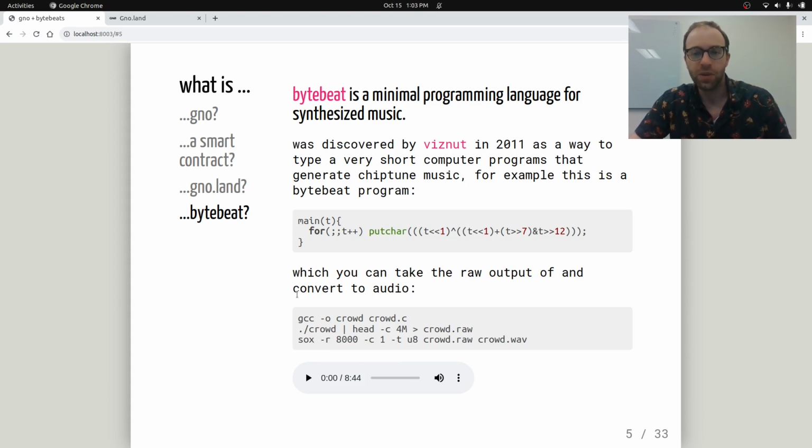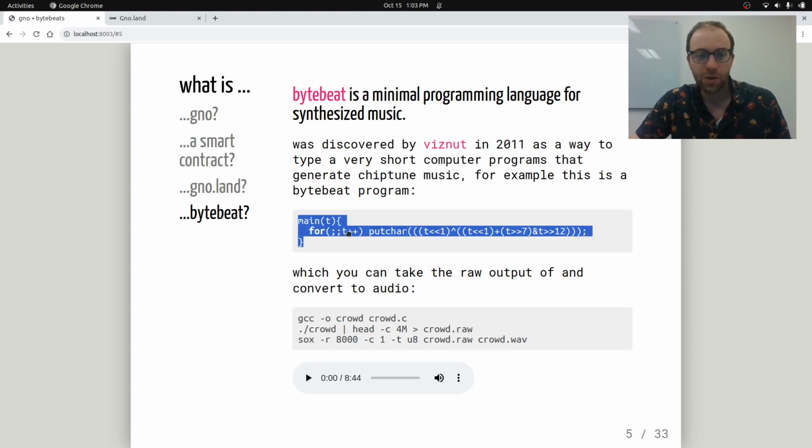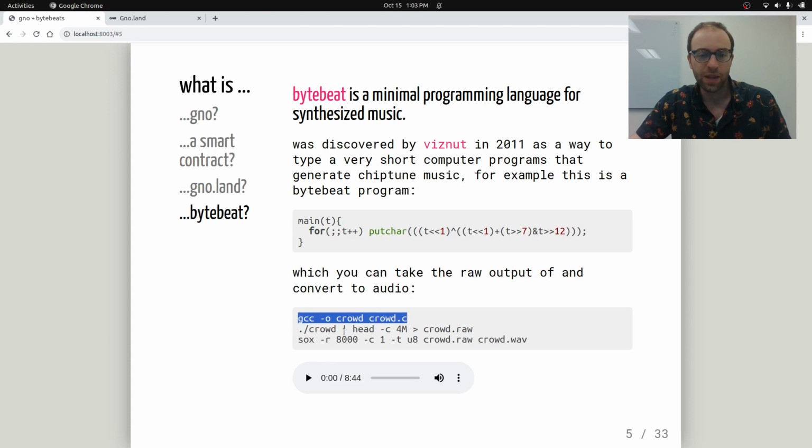So for example, this is a simple program. It's a C program, and it just takes an iterator T and then does operations on T over and over, a variety of operations: bit shifts, exponentials, adds, subtracts, logics, all this, and then it just outputs the number. So if you compile this with GCC, run it, and then just take some of the output into a file,